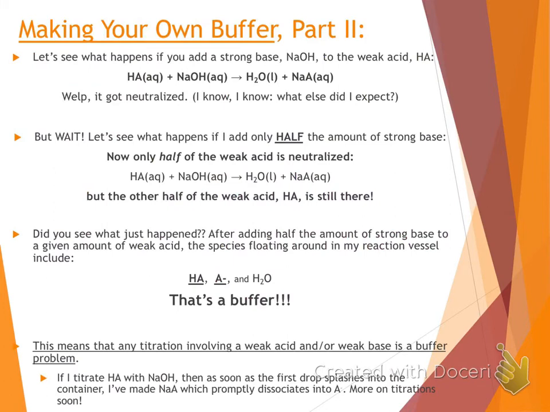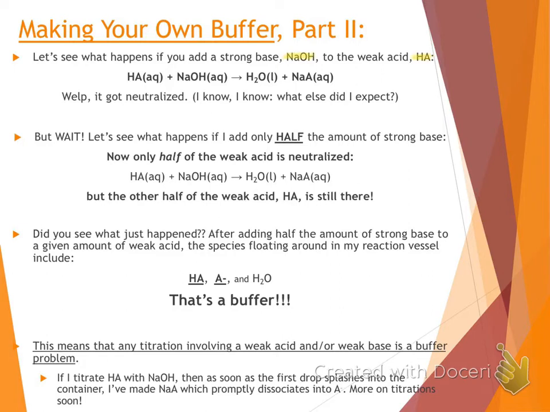There's more ways to make a buffer. Making a buffer, part 2. We can make a buffer from a weak acid or base by reacting it with something strong. So let's talk about that. We're going to take our strong base, NaOH, and add it to the weak acid, HA here.